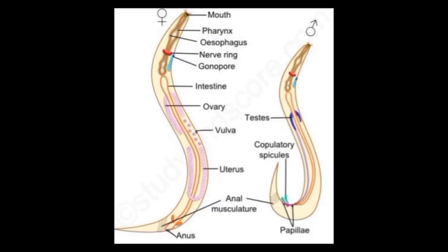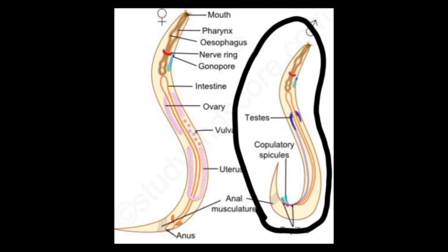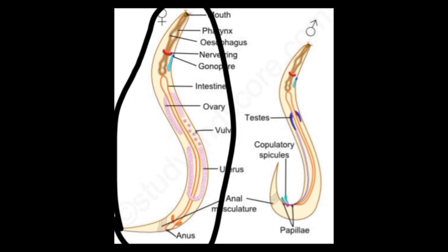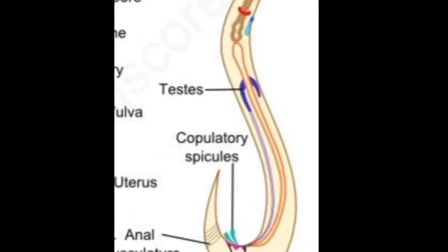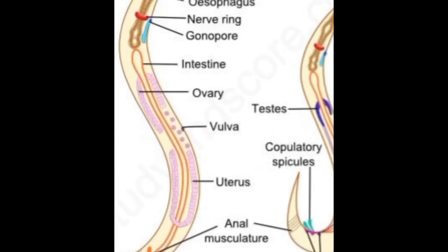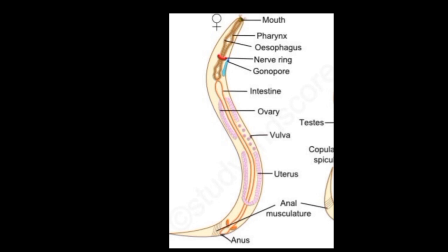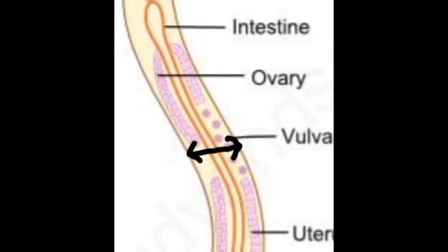Now let's talk about the morphology of Wuchereria bancrofti. Adult worms are transparent, creamy white, long, hair-like structures. They are filiform in shape with both ends tapering. As you can see in this picture, the male is shorter as compared to the female. The male is 2.5 to 4 cm long and 0.1 mm in breadth, and the female is 8 to 10 cm long and 0.2 to 0.3 mm in breadth.